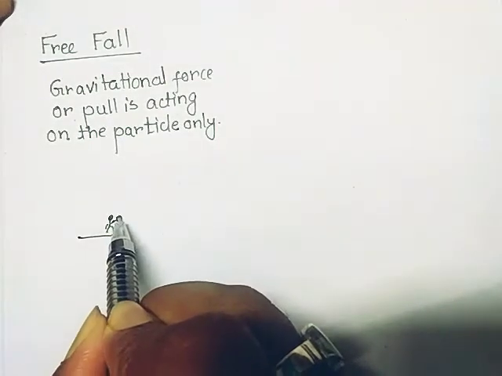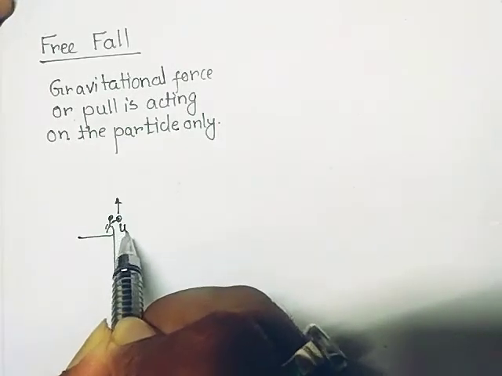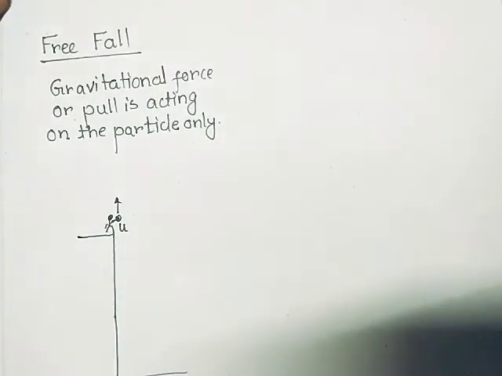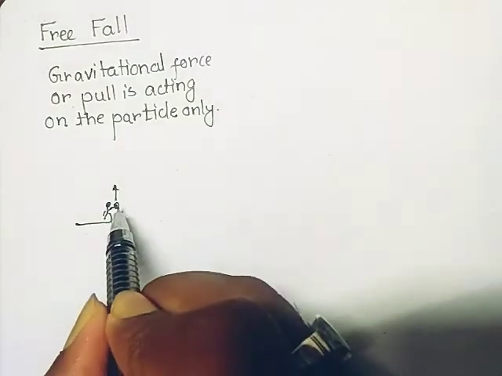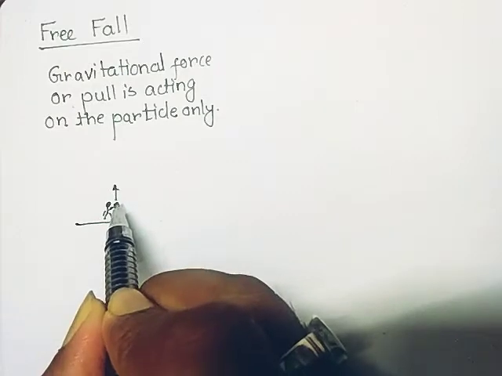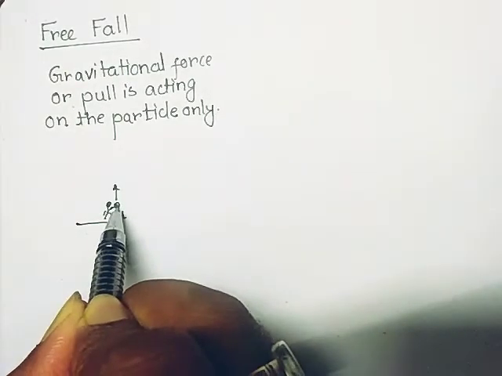If the object is thrown upwards with a certain velocity u, then also it is considered as a free fall. So let us consider this is the point of observation.